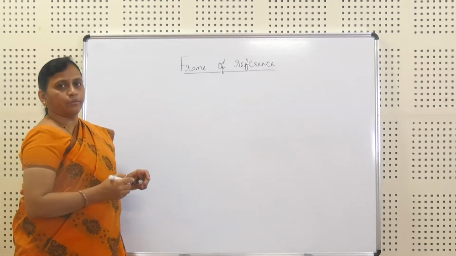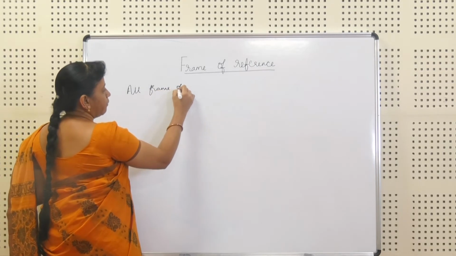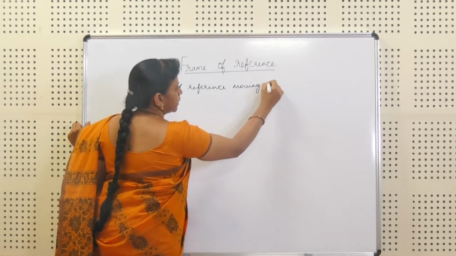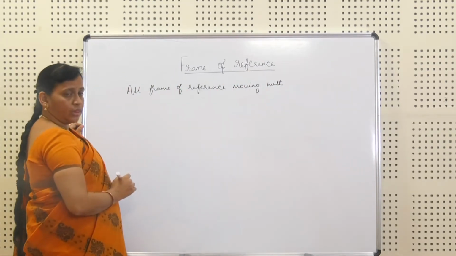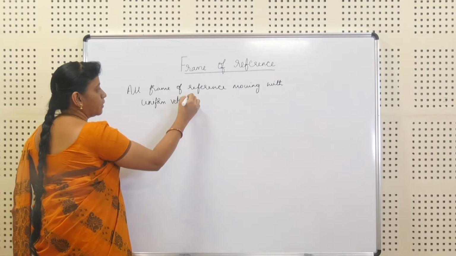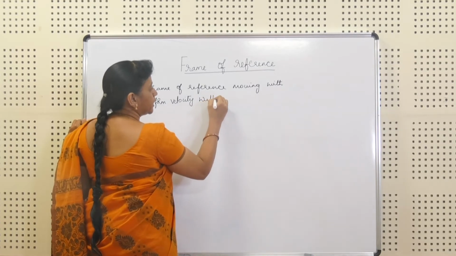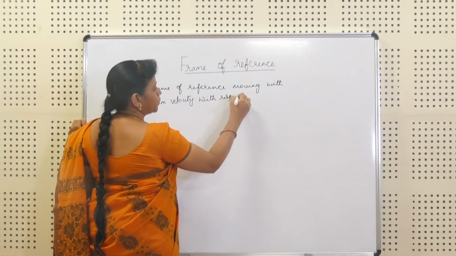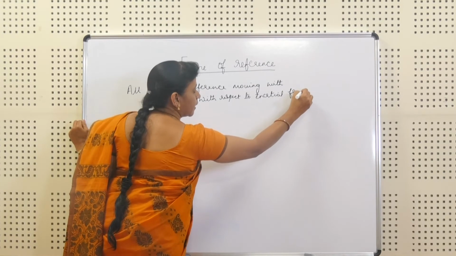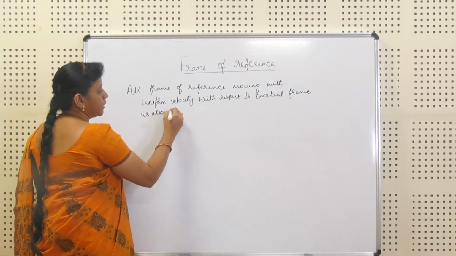The first thing we will be considering is that any frame of reference moving with uniform velocity with respect to an inertial frame is also inertial.